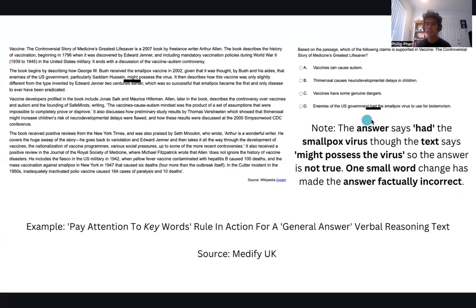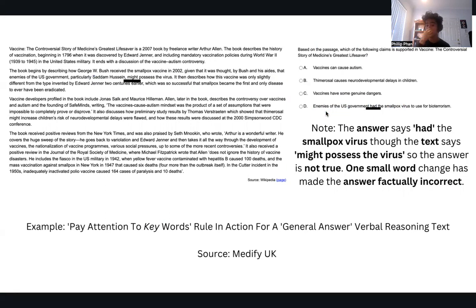And here's a statement about the enemies of the US government having the smallpox virus to use for bioterrorism. And you read the text right here, and actually, it's in the first line of the first paragraph, which I've underlined. The book begins by George W. Bush receiving the smallpox vaccine in 2002, given that it was thought by Bush and his aides that enemies of the US government, particularly Saddam Hussein, might possess the virus, okay? Might possess the virus. And that's actually very important. So you're like, okay, I see that. They're talking about might possess the virus. So yep, had the smallpox virus used for bioterrorism. That looks like it's been supported in the text.